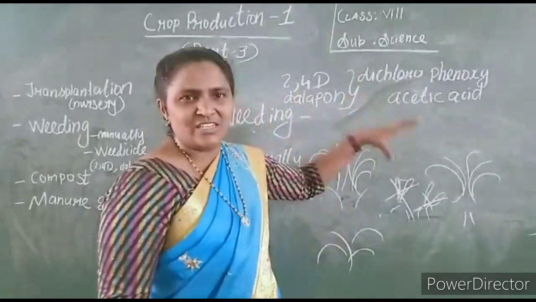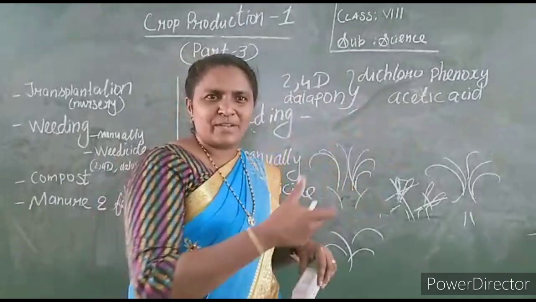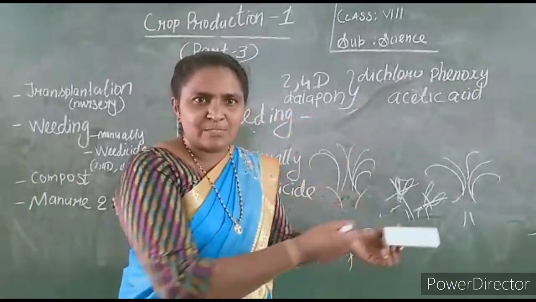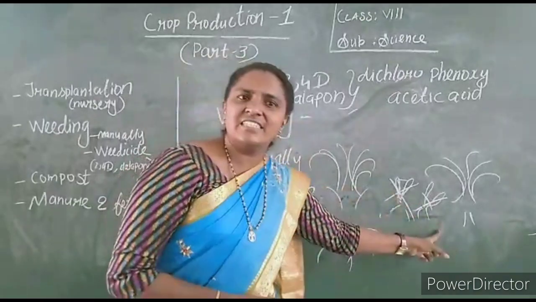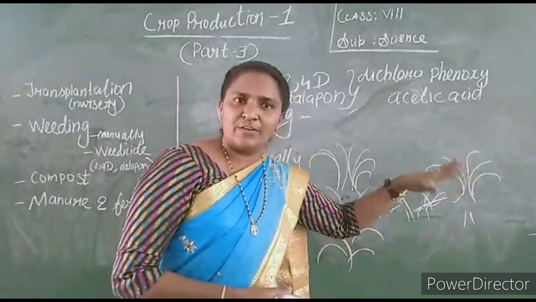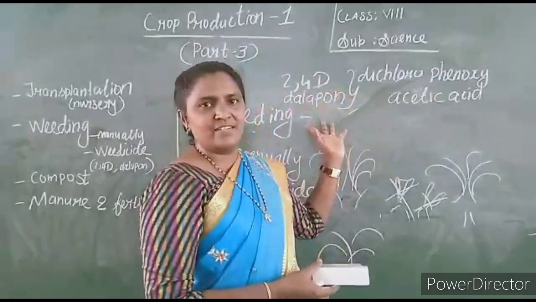If you take this substance and add water, with the help of a sprayer they will spray it, so that these weeds will die. Unwanted plants will die. We can remove the unwanted plants by using these chemicals.